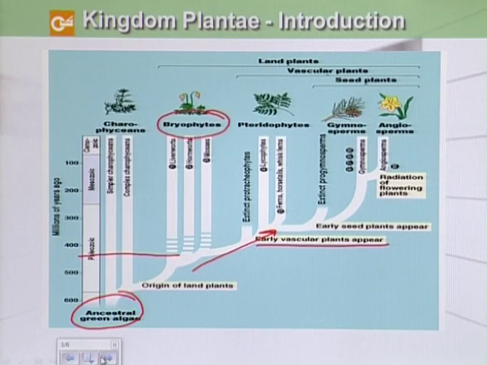Bryophytes actually did not have a vascular system, they were non-vascular and flowerless plants, while in pteridophytes the vascular system developed, and later in gymnosperms and angiosperms seed development happened. And in case of pteridophytes they were seedless plants, in case of gymnosperms they were naked seeded, while in case of angiosperms they were enclosed seeded or closed seeded